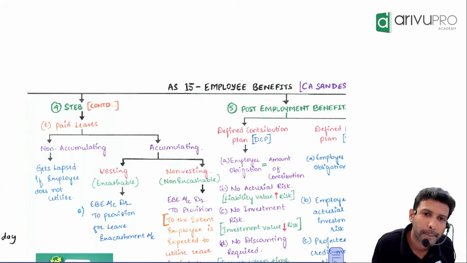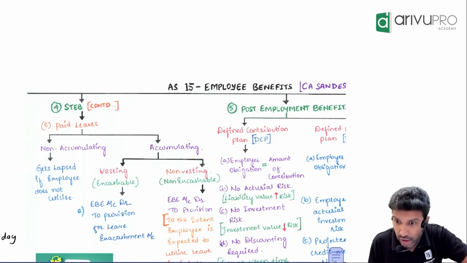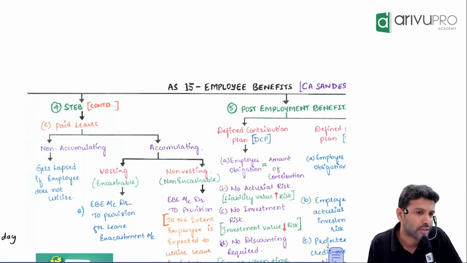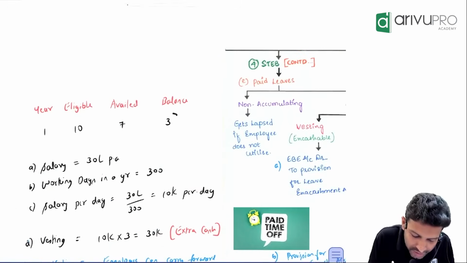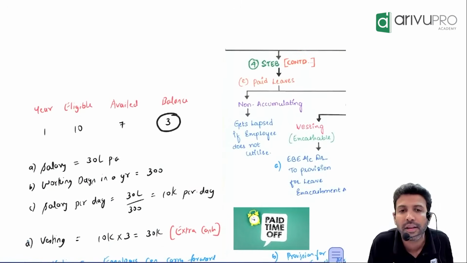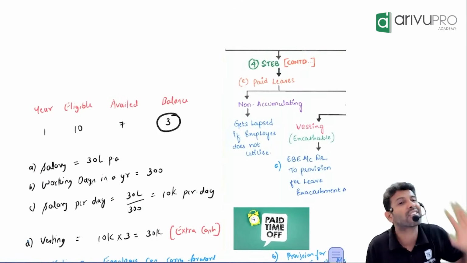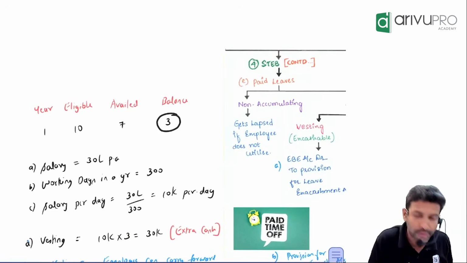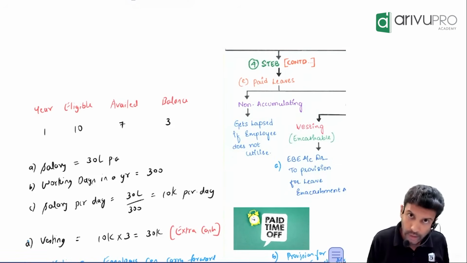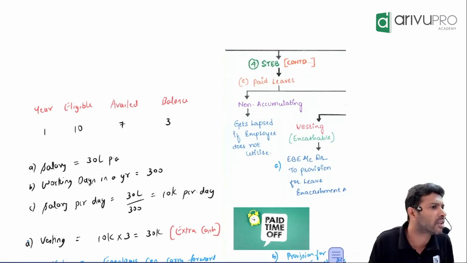What did I say? Instead of leaves, you are not getting cash, you are getting leaves. Meaning, how much leave did the employee not take in the current year? 3. He can utilize this in the next year. He can carry this leave forward and utilize it in the next year. Only next year, sir? No, however many years he wants, that is based on the company's policy.